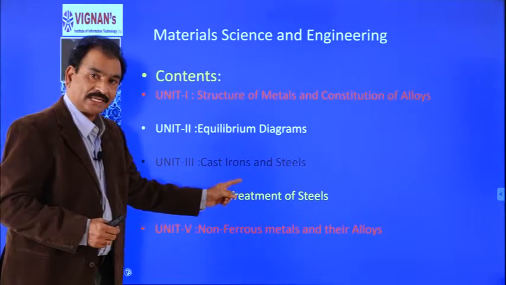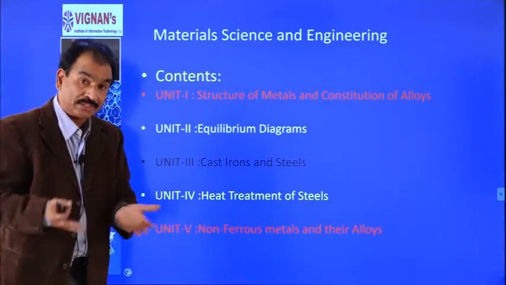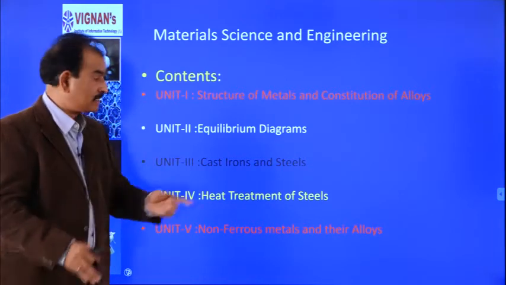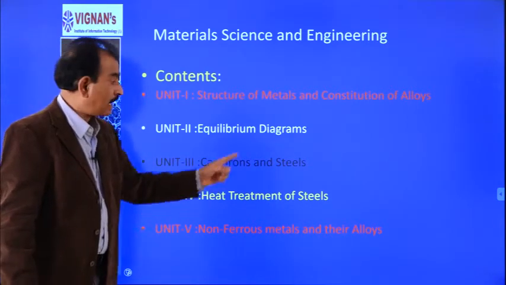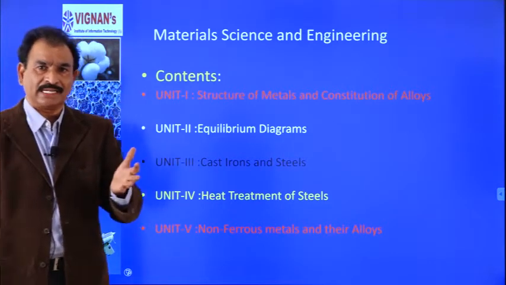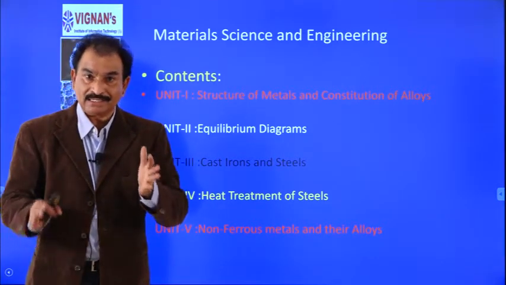We will discuss cast irons, how we can produce them, what their properties are and what their applications are. Another important material in society is steel.